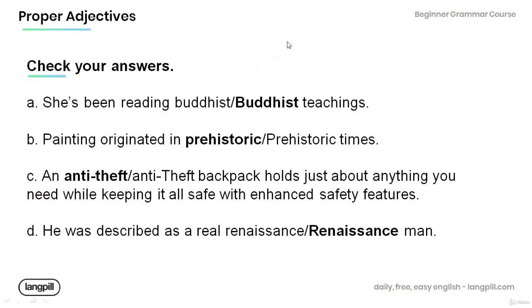And now, let's check your answers. She's been reading Buddhist teachings. Painting originated in prehistoric times. An anti-theft backpack holds just about anything you need while keeping it all safe with enhanced safety features. He was described as a real Renaissance man.